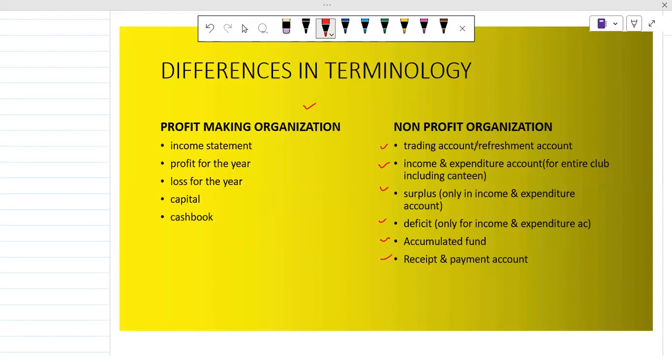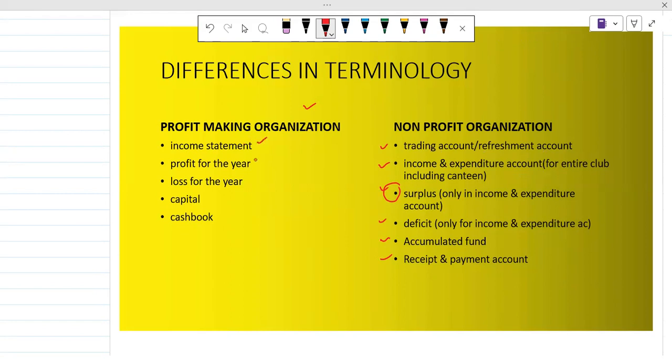trading account, and you can see the refreshment account also, refreshment and canteen account, income and expenditure account, and surplus. Surplus is basically a terminology totally different from the profit-making organization.